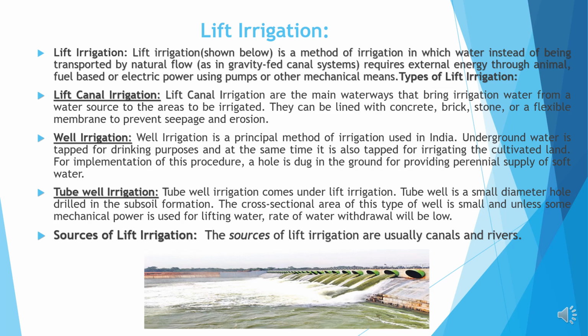Well irrigation. It is a principal method of irrigation used in India. Underground water is tapped for drinking purposes, and at the same time it is also tapped for irrigating the cultivated land. Tube well irrigation. It comes under lift irrigation. A tube well is a small diameter hole drilled in the subsoil formation. The cross-sectional area of this type of well is small, and unless some mechanical power is used for lifting water, the rate of water withdrawal will be low. Sources of lift irrigation. The sources of lift irrigation are usually canals and rivers.